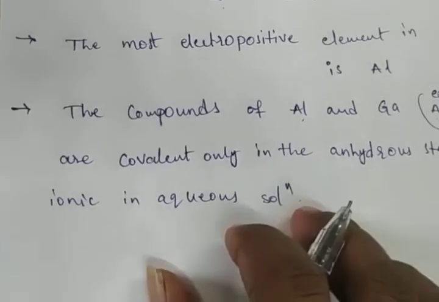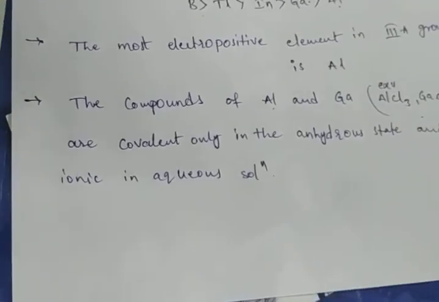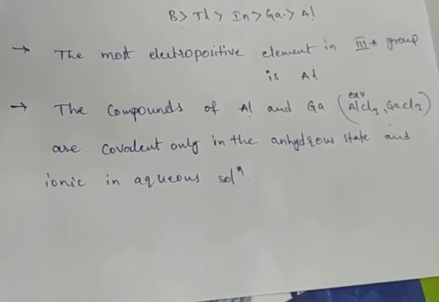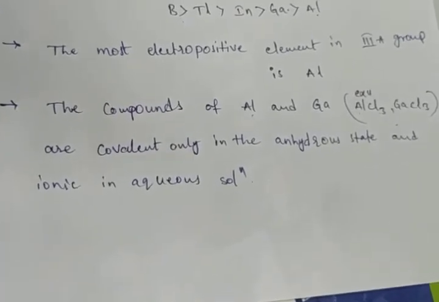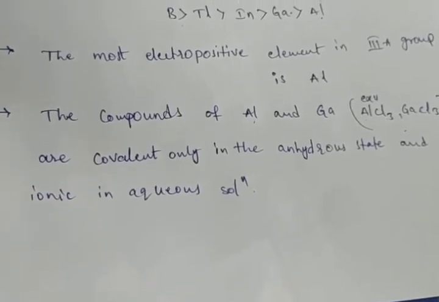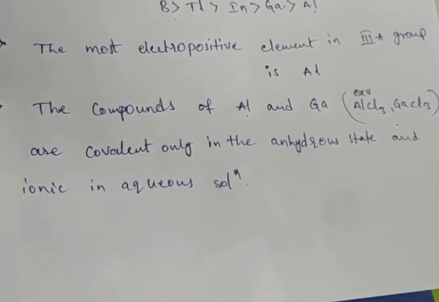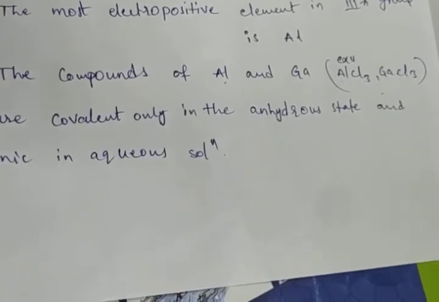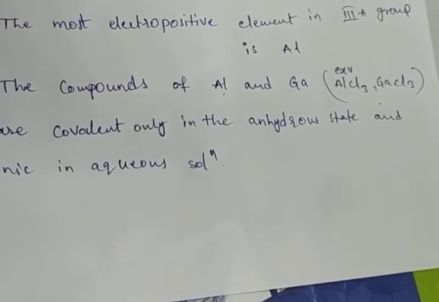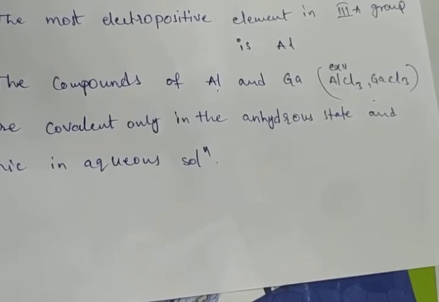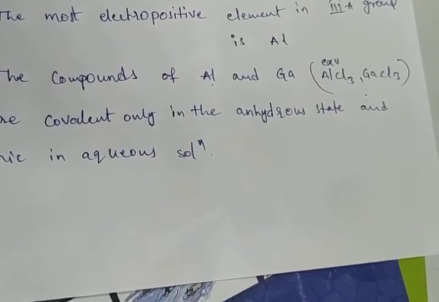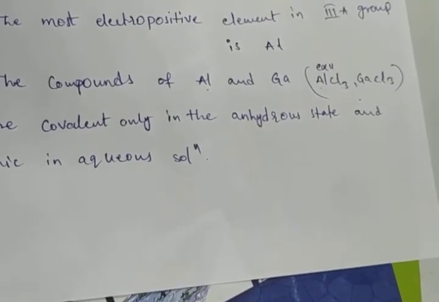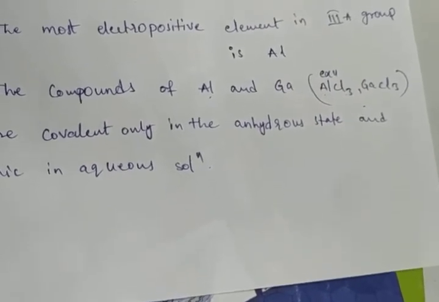Okay, SOL means solution. The compounds of aluminum and gallium are covalent only in the anhydrous state and ionic in aqueous solution. Next point, boron forms an oxide and a nitride when burnt in air. When boron is burnt in the air, it will form the oxide and nitrides. But aluminum does not undergo any change and remains unreactive because it forms an oxide layer.